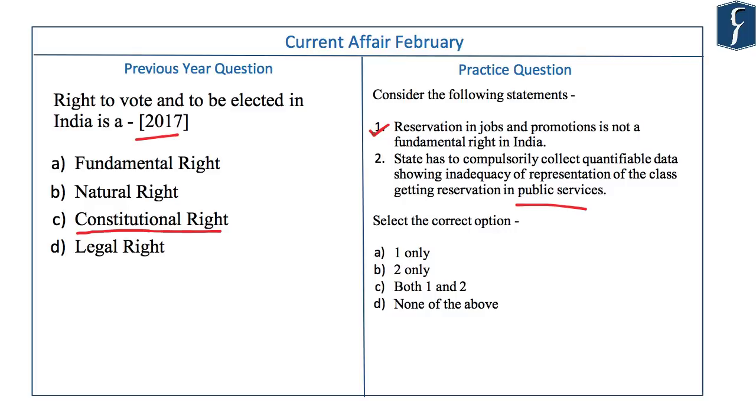Second statement is incorrect. In the 2006 M. Nagaraj case, the Supreme Court spelled out 3 conditions for giving reservation in job and promotion, and presenting quantifiable data showing inadequacy of representation of the class was one of the conditions. But then in 2018, in the Jarnail Singh case, the Supreme Court partially amended the M. Nagaraj case, and since then, the state has no obligation to present the quantifiable data. If a state declares a class to be backward, that class is deemed to be backward. Statement 2 is incorrect. Answer would be option A.